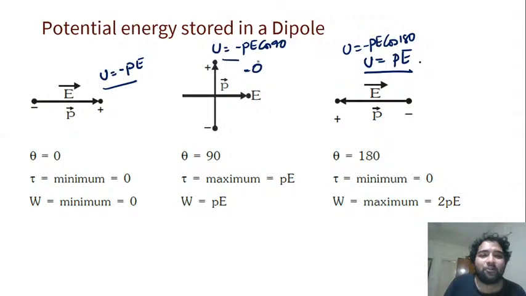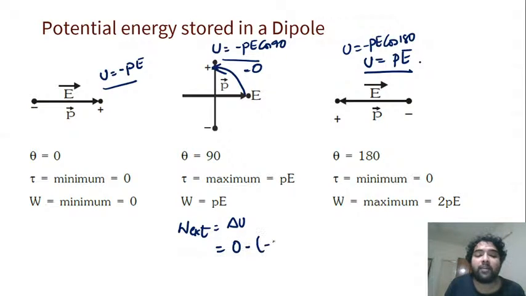All right. So potential energy is minus PE here. Potential energy here is how much? Minus PE, we just discussed. And at 90 degrees, it will be minus PE cos 90, which is 0. Here it is plus PE. So here, the work done will be minimum by the external agent. If you want to bring it from here to here, what is the work done by the external agent? It is the change in potential energy. So how much is the change in potential energy? 0 minus minus PE, which is equal to PE. So the work done here is PE. Understood? And even the torque in this specific case will be equal to PE.